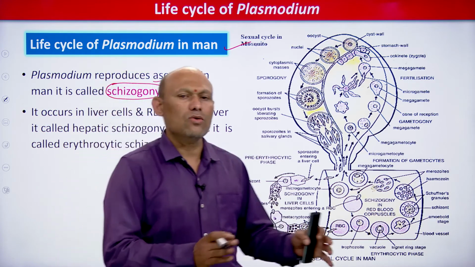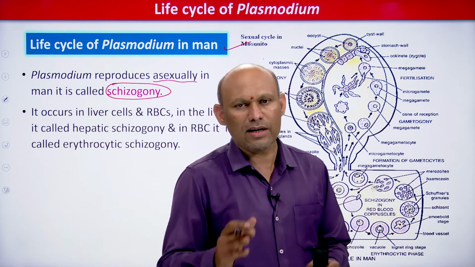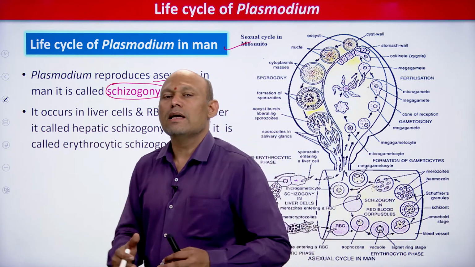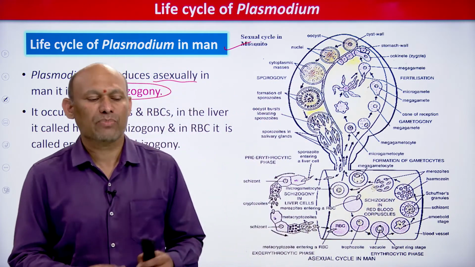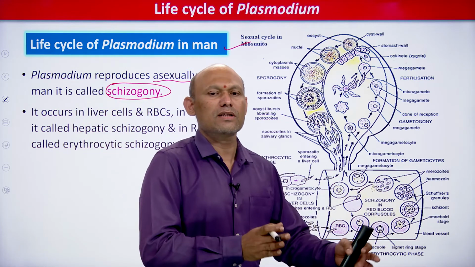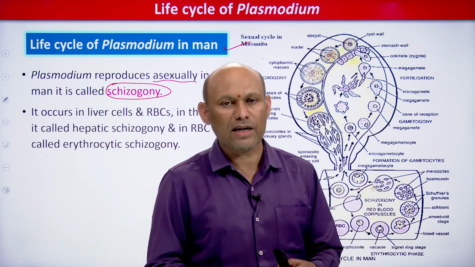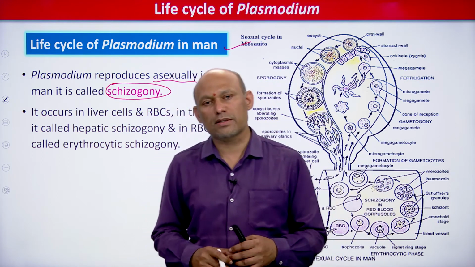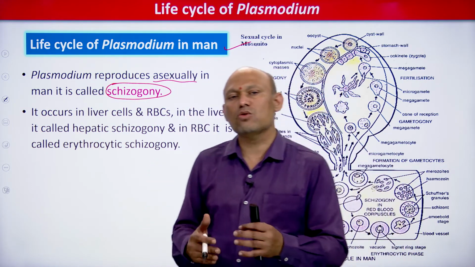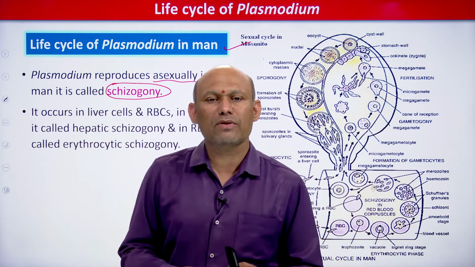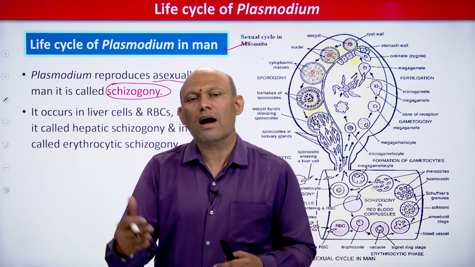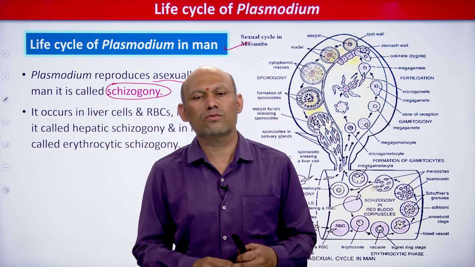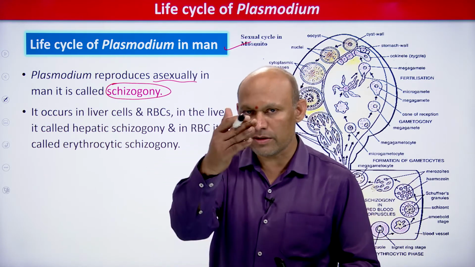This asexual multiplication in the human body occurs in two different places, or two different cells. One is the liver cells, also called hepatocytes. Schizogony that occurs in liver cells is called hepatic schizogony, students. And schizogony, the asexual multiplication of the Plasmodium, that occurs in erythrocytes or RBCs is known as erythrocytic schizogony.